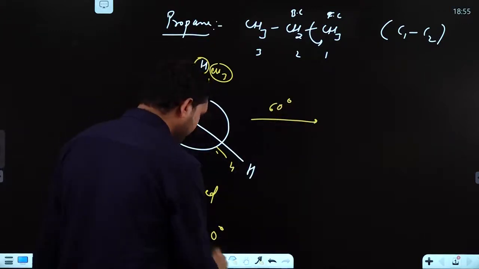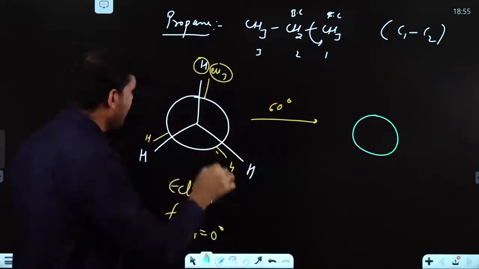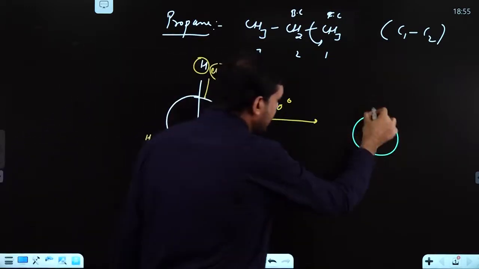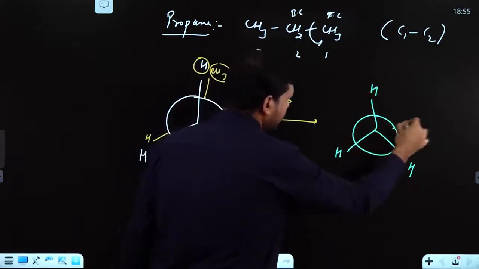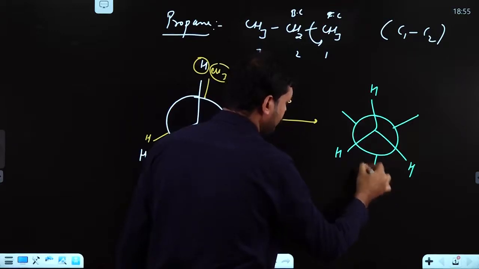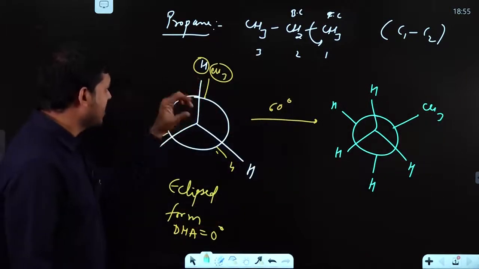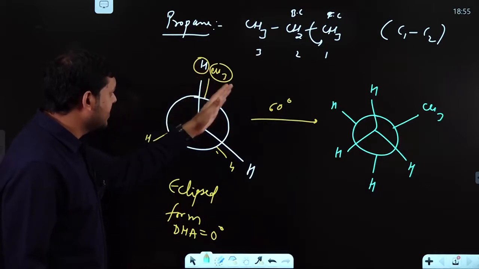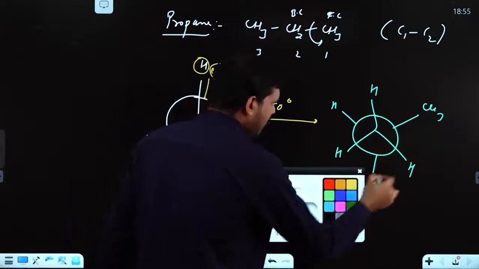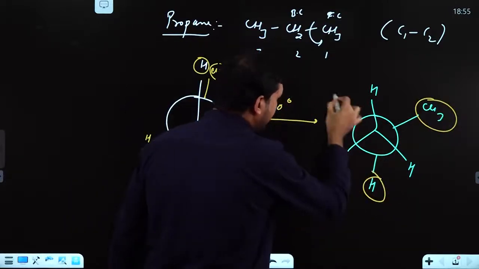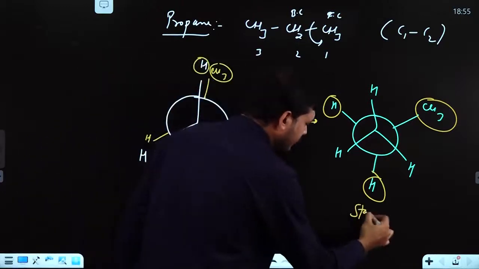What will you get? Again, I am keeping the front carbon as it is. On rotation by 60 degree, this will come to this side, this will come to this side, this will come to this side. So after rotation, this is simply your staggered form.